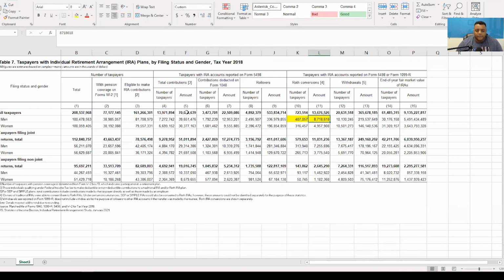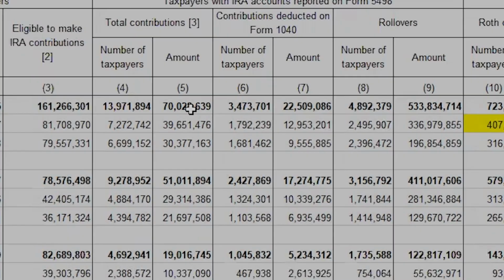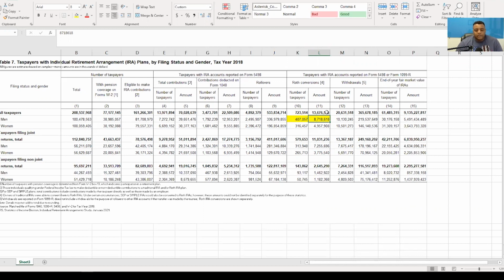The amounts are in thousands of dollars, so this is 9 trillion, this is 70 billion, and the Roth conversions is 14 billion. It's quite remarkable. The $9 trillion is sitting inside of retirement accounts. That's a pretty large number.